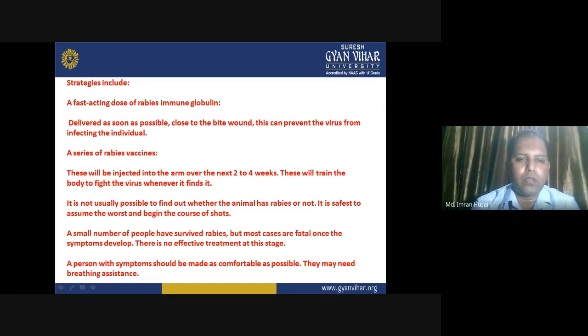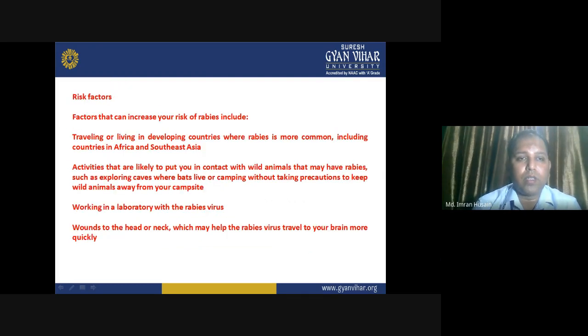A person with symptoms should be made as comfortable as possible. They may need breathing assistance or ventilators. Risk factors: factors that can increase your risk of rabies include traveling or living in developing countries where rabies is more common, including countries of Africa and Southeast Asia.